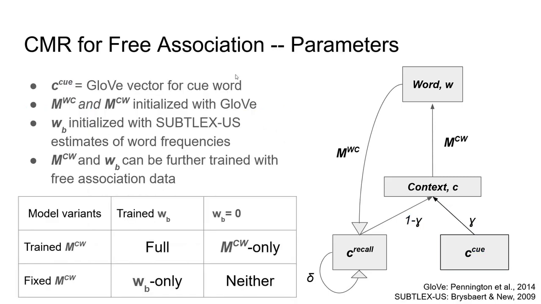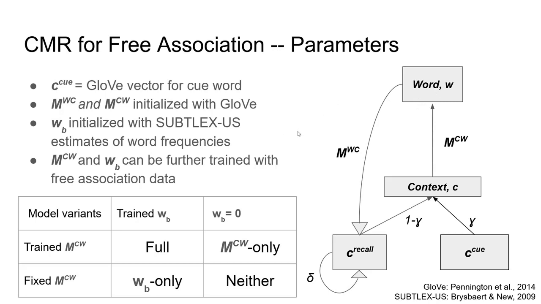So as I said before, when CMR is fit to list recall data, the weights for MCW are initialized with DSMs, and then Hebbian learning further updates these, as well as the weights in MWC. But of course, in free association, there isn't a single word list that is being studied and recalled, and instead the associations come from all of a subject's previous knowledge of the words. So we use DSMs, and particularly GloVe vectors, to initialize both weight matrices, as well as to get Q representations. And similarly, we use corpus estimates of word frequency from SUBTLEX to initialize biases on the word layer.